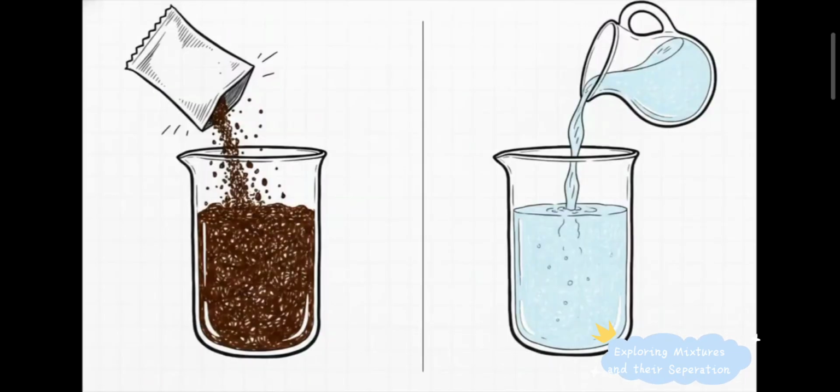Now, what's really interesting about this slide is how easily we can manipulate these mixtures. If you add more of the solute, like aggressively stirring more and more sugary powder into a drink, the liquid gets darker, sweeter, and highly concentrated. But if you pour in more solvent, like just adding a big splash of plain water, you do the exact opposite. You dilute the solution, drastically lowering its concentration.